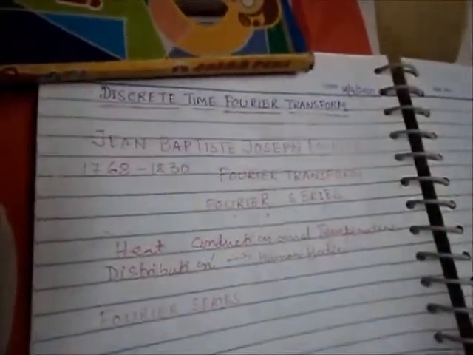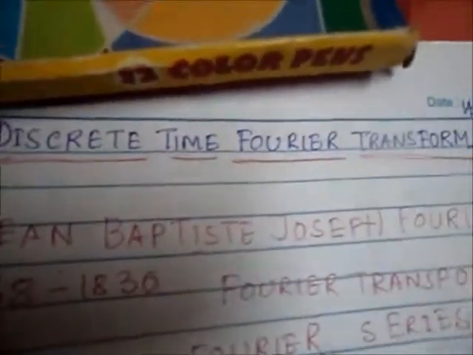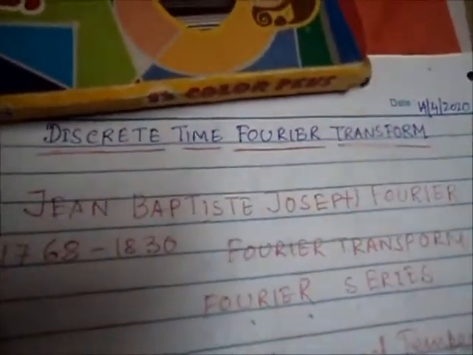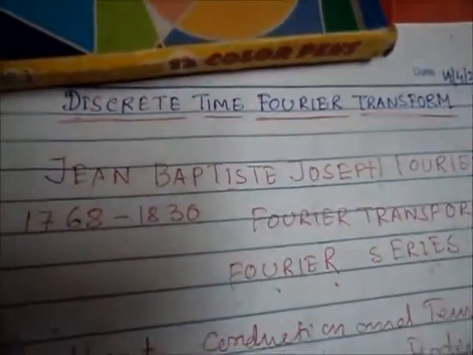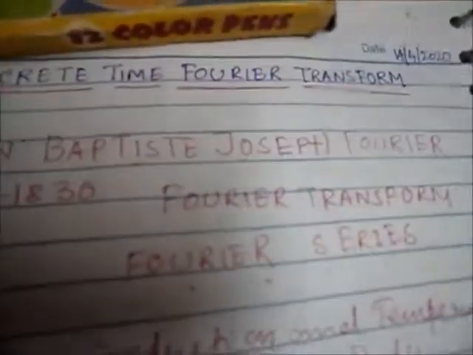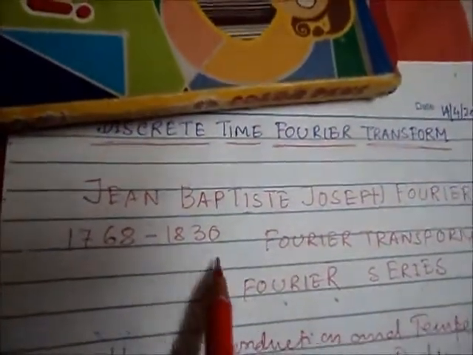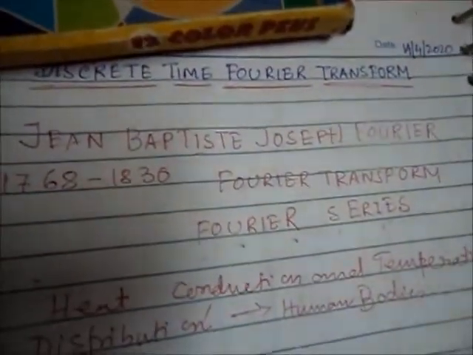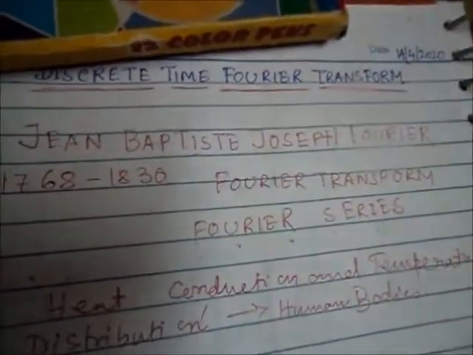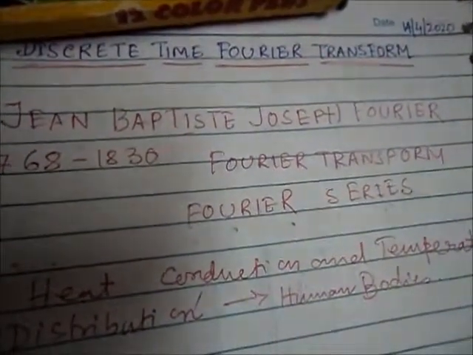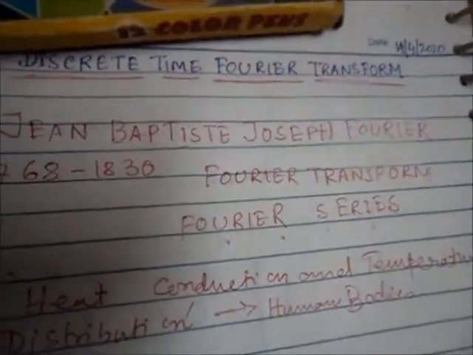My topic today is the discrete time Fourier transform. Before discussing what the discrete time Fourier transform is, we have to know the name of the scientist, Jean-Baptiste Joseph Fourier. Between 1768 and 1830, the scientist discovered the transform theory and series of a mathematical function.